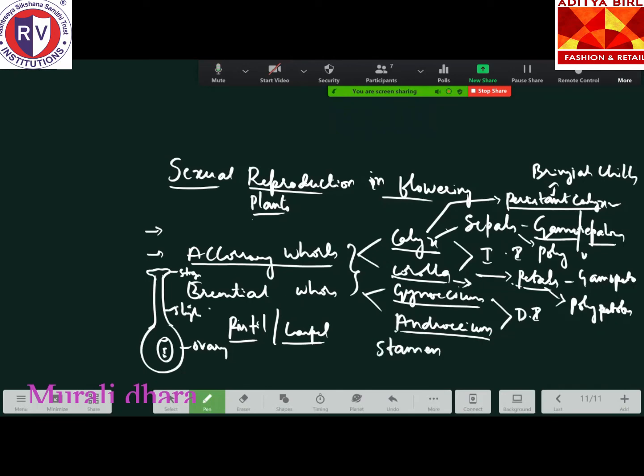Stamen. The individual unit of androecium is called a stamen. How does the stamen look? It is made up of two parts. This part is called the anther, and this region is called the filament. Inside the anther, pollen grains are produced. Remember, the pollen grain is the main male gamete. The male gamete is nothing but the pollen grains.